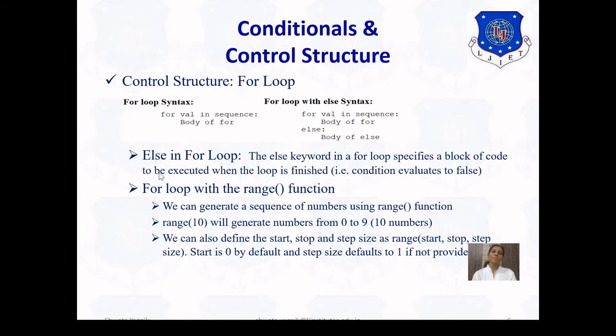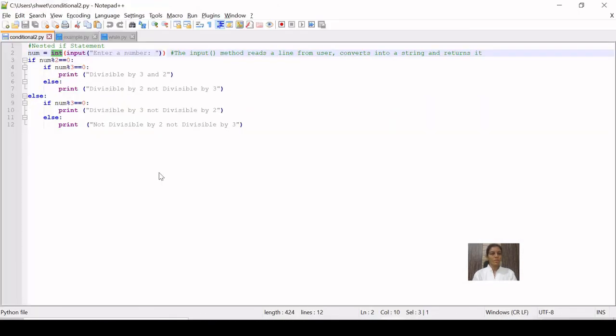So we can have the control structure first by for loop, and then we will see it by using while loop. Okay, so the syntax of for loop is for the iteration variable, that is well, in a sequence, and then body of the for loop. The another variant is for loop with else syntax. So for, then well is the iteration variable, and sequence, else part will get executed when the condition or test statement evaluates into false. That means the for loop is finished, right? So let's explore it using one example.